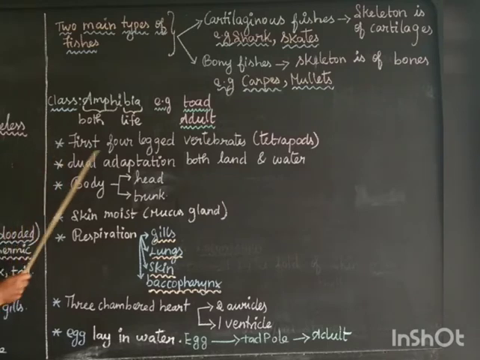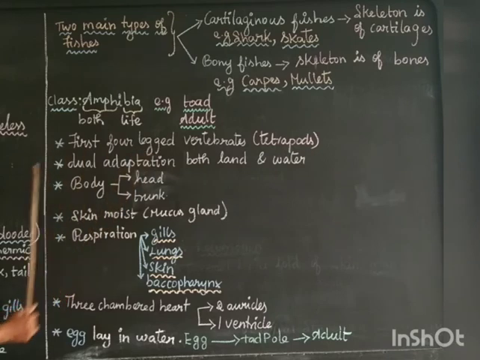Then dual adaptation. Dual adaptation means living on both land and water. The body is divided into head and trunk. The skin is moist because it lives on both land and water. When it is in water, the skin is somewhat moist. The surface of the skin has mucus glands which keep it moist, and some jelly-like structure.